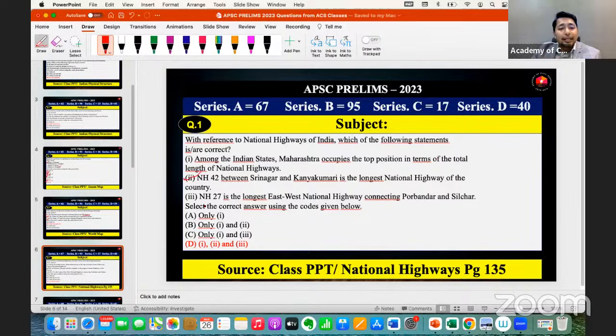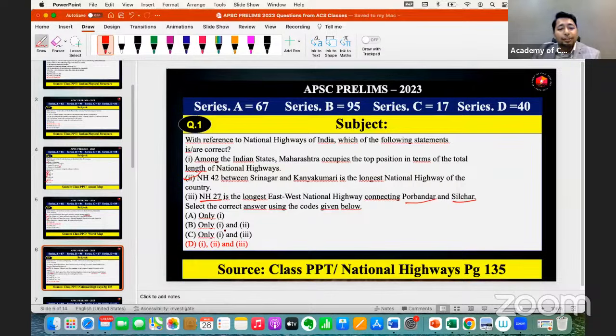Then NH27, we all know it is from east to west, from Porbandar in Gujarat to Silchar in Assam. This is the longest east to west highway, National Highway 27. So 2 and 3 are 100% correct.